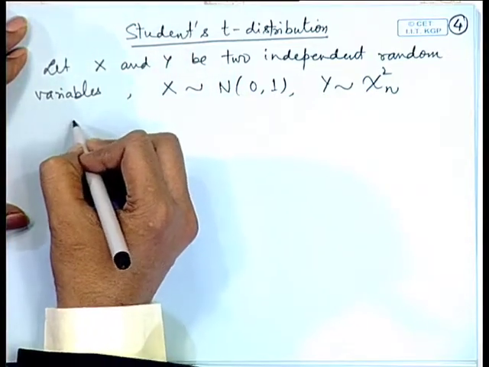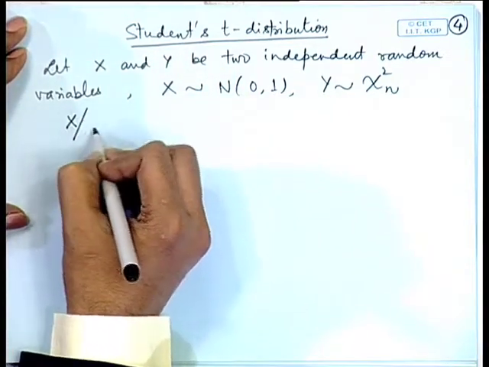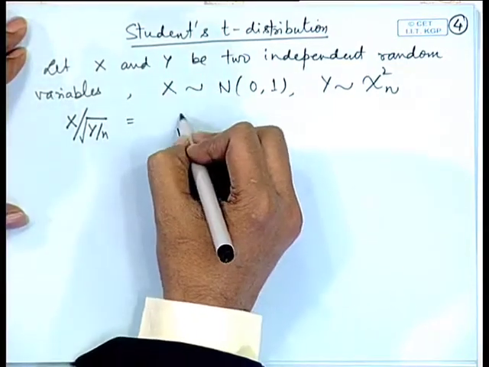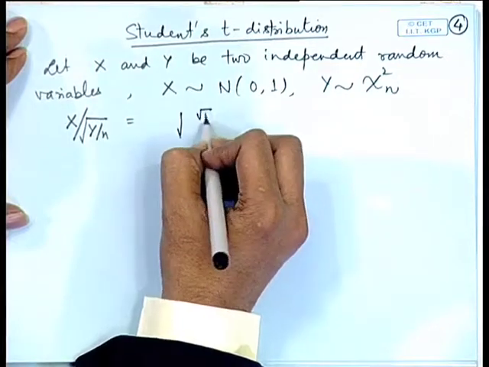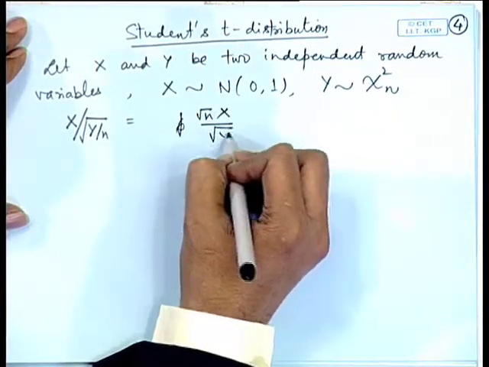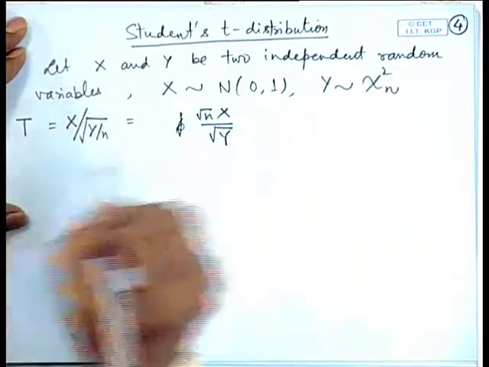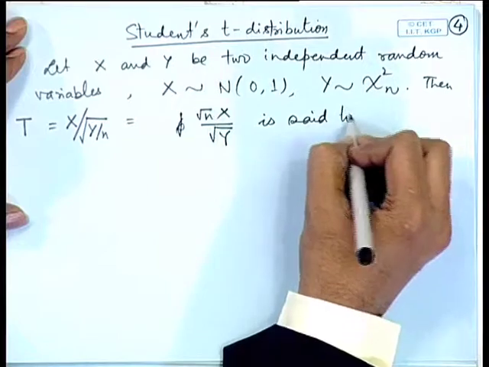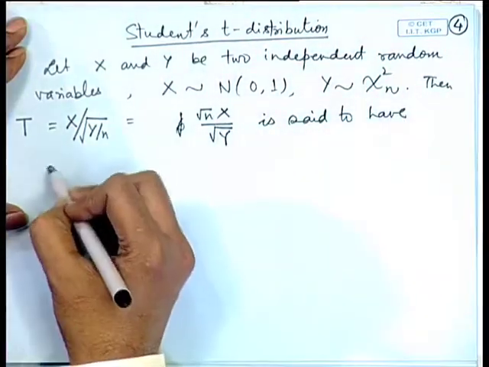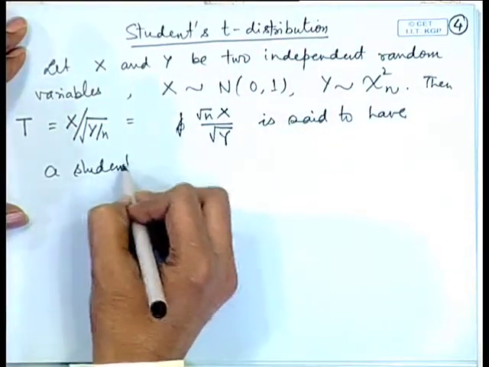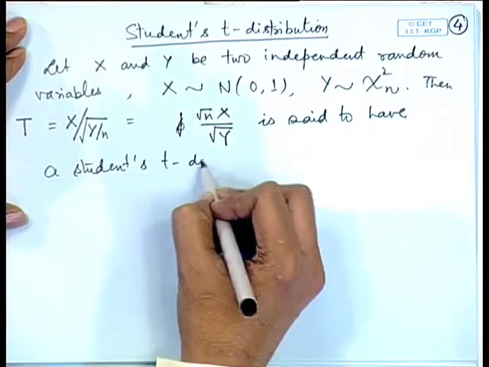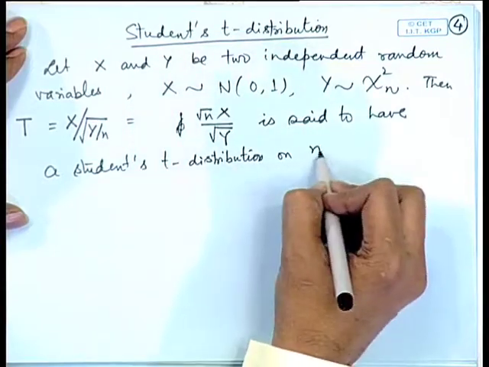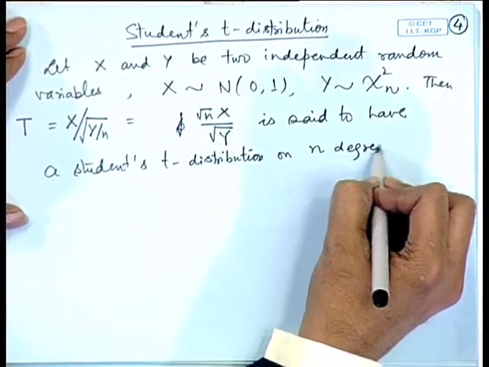If I consider the ratio X divided by the square root of Y by n, so let me write it as square root n X by square root of Y, let me call it, say, T. Then this T is said to have a student's T distribution on n degrees of freedom.